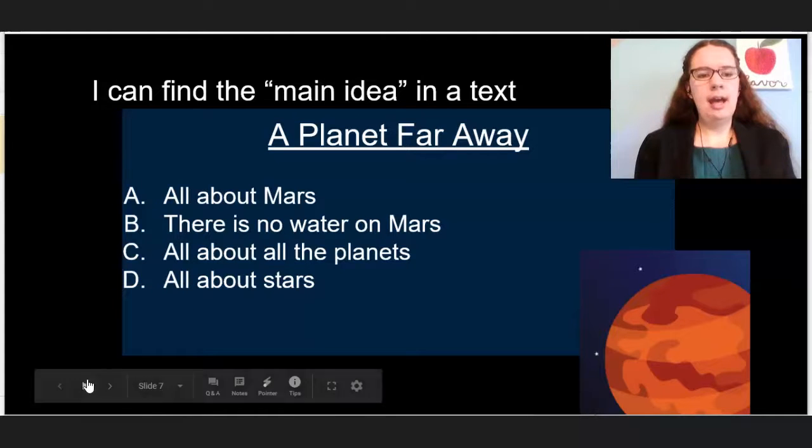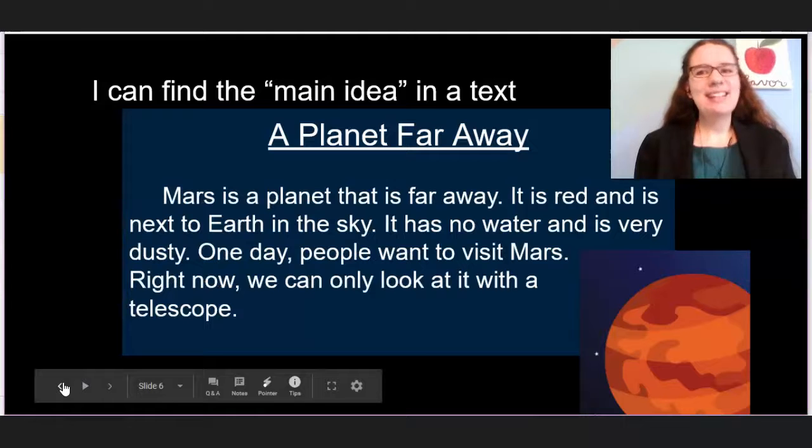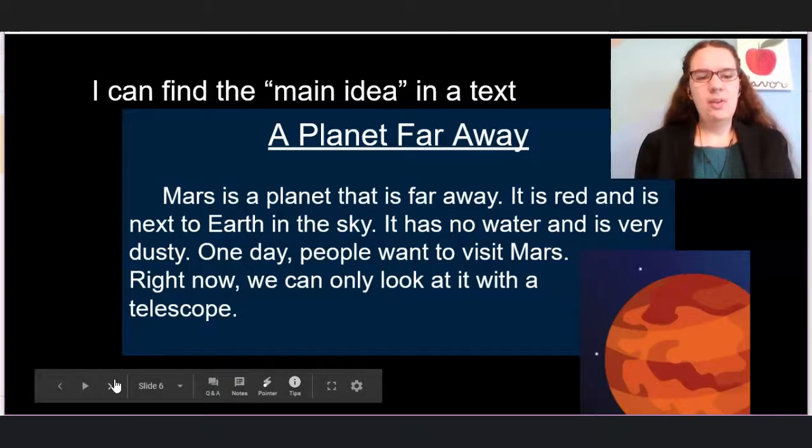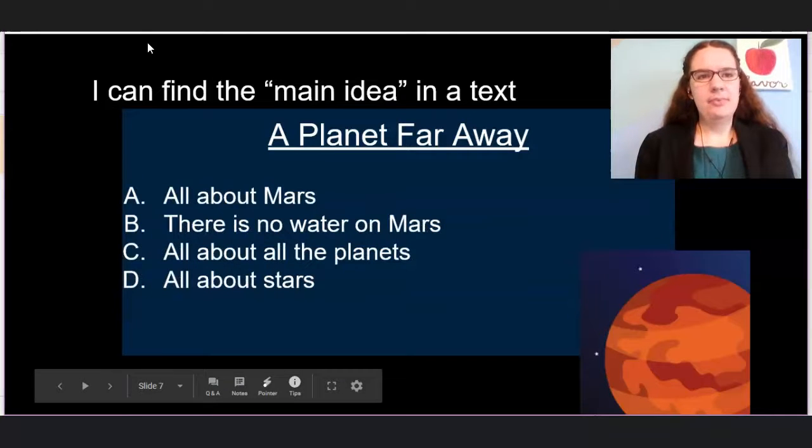Let's go back to the text. All right, so it says the word planet, but is it all about all the planets? Let me see. Okay, good point. It does mention Earth, but does it tell us about Earth or just that it is next to Mars? Okay, so it doesn't give me facts about really any other planets besides Mars. So I know the main idea cannot be all of the planets.